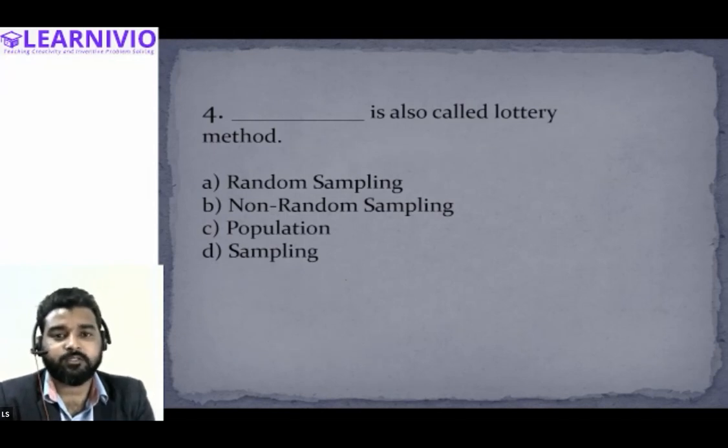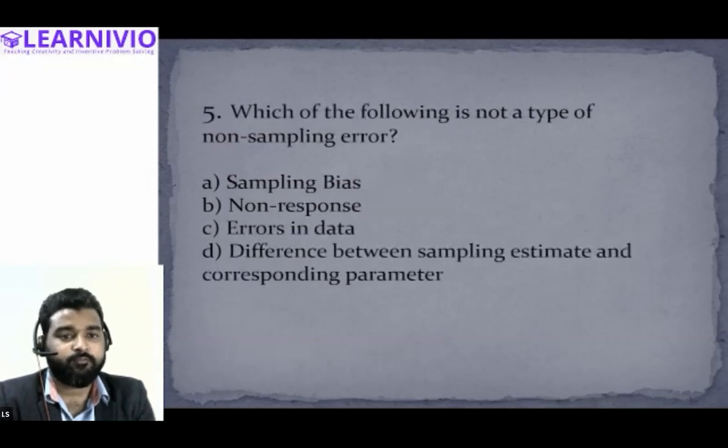Ikra, please answer this. Dash is also called lottery method. Sampling method, random sampling. Random sampling, okay. All right, good. Arisha, which of the following is not a type of non-sampling error? Which of the following is not a type of non-sampling error?